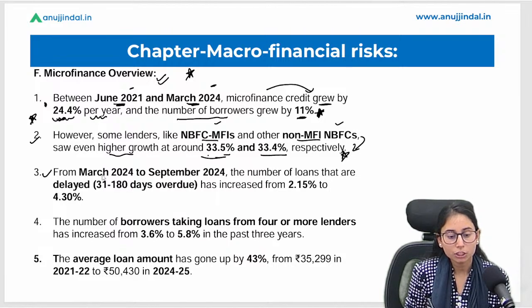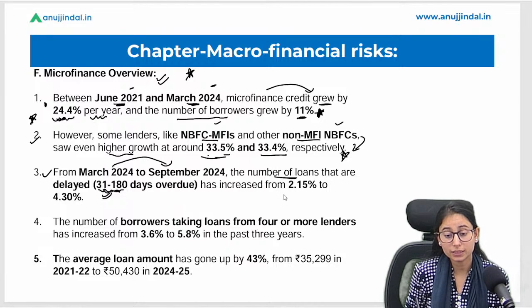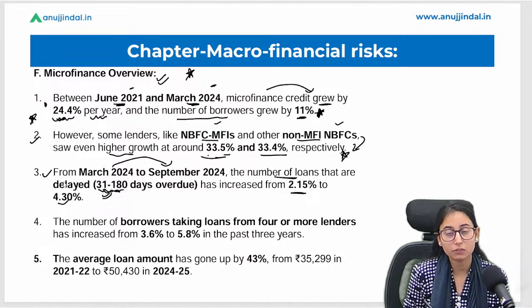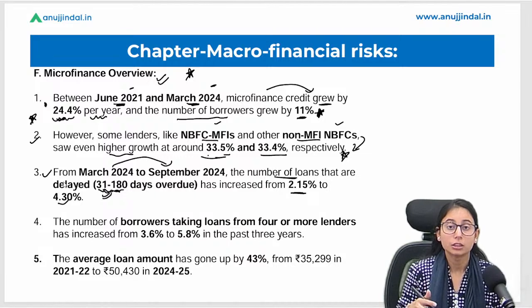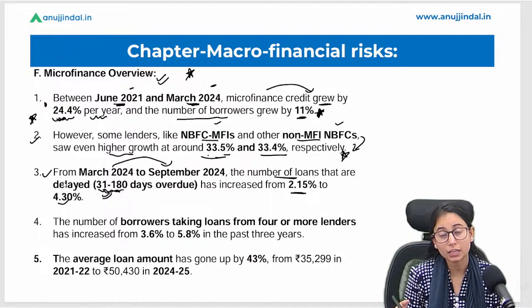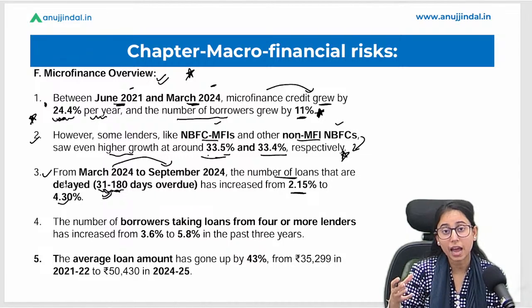Okay, from March 2024 to September 2024, the number of loans delayed by 31 to 180 days has increased from 2.15% to 4.3%, which is again not a good point. The more delinquencies there are in the loans, the less profitable it is for the banks because there is a high chance of default by that borrower.